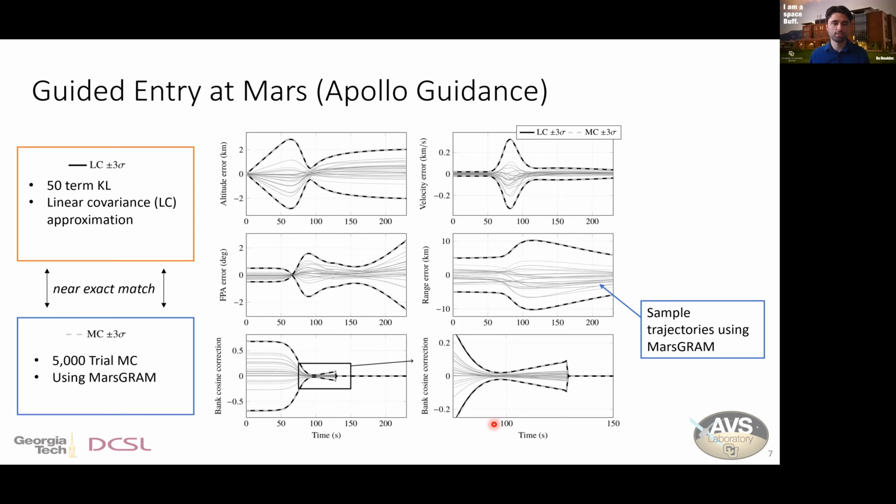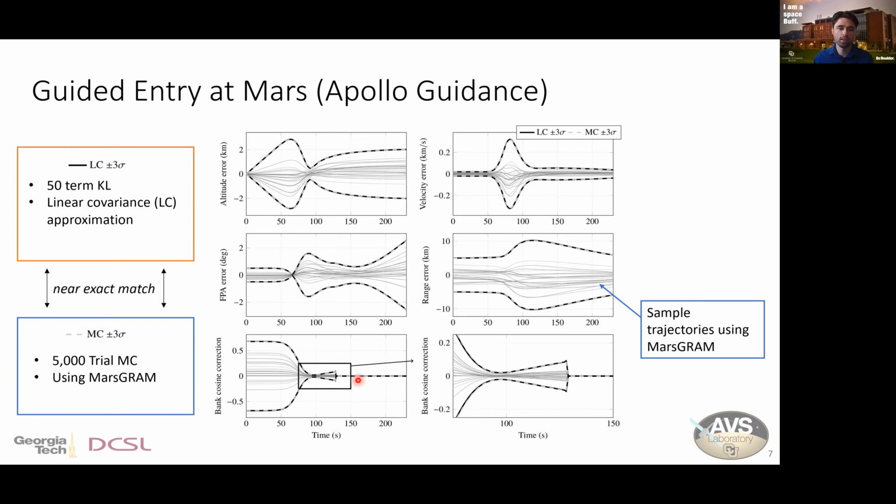The first one here is a guided entry scenario at Mars. And we're doing all of this for the closed loop system. In this case, we're implementing Apollo guidance. And so this is a linear feedback law. And what we're showing here are some different states and the control.